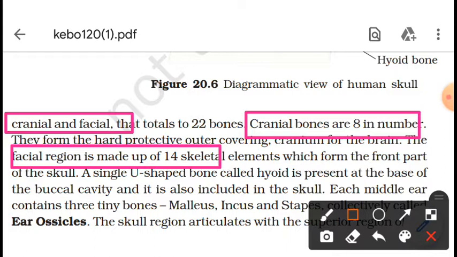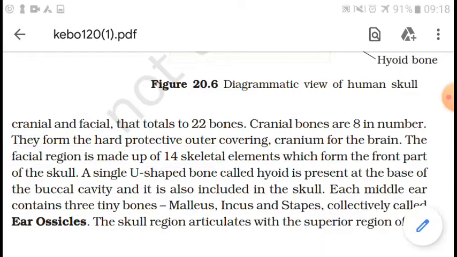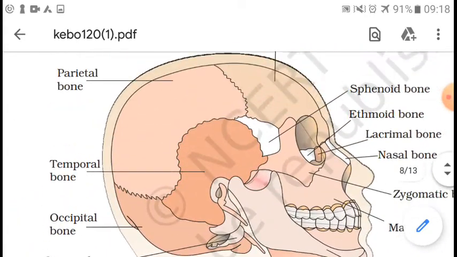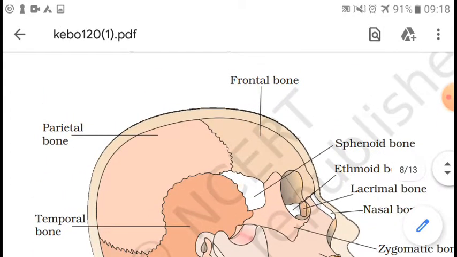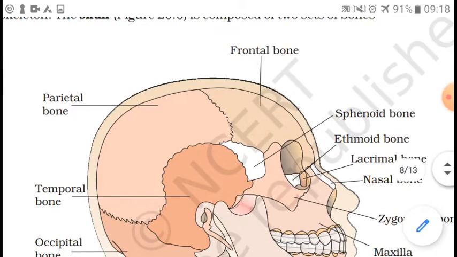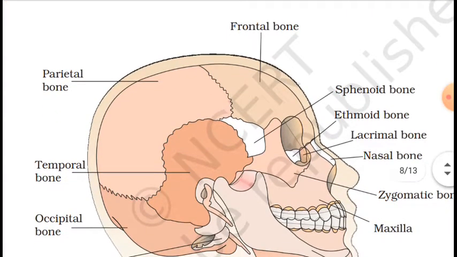So the skull is made up of 22 bones. The cranial bones are 8 in number, and the rest, which form our facial region, are made up of 14 bones. This way it makes a total of 22 bones. Now in this figure, we can see the arrangement of these bones which are part of our skull, the cranial and facial region. Here you can see different types of bones.